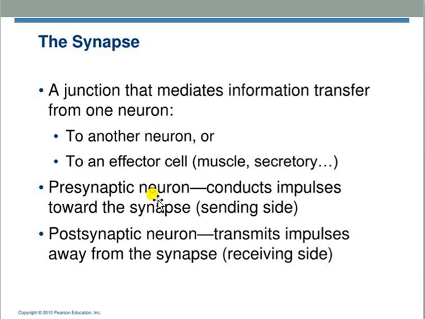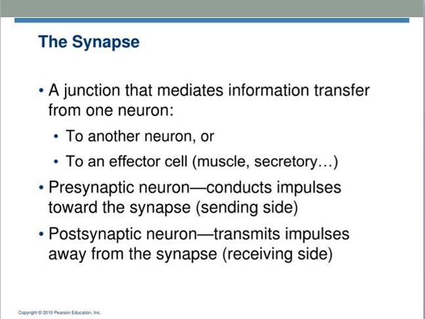Keep it in your mind: the nerve terminal present before the synapse is known as the presynaptic neuron, which conducts impulses towards the synapse. After the synapse, the starting portion of the next neuron is known as the postsynaptic neuron, because it is present after the synapse. In between them there is a gap, which is known as the synaptic cleft, and the entire junctional area is known as the synapse.